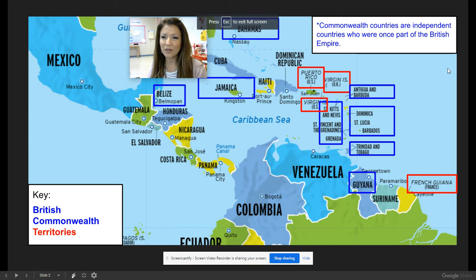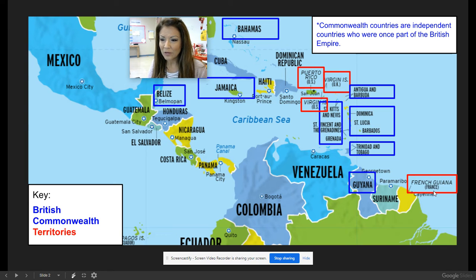All right, so if you look here, the Commonwealth countries are independent countries who were once part of the British Empire. So remember when we talked about King George, King James, King Edward, all these, they all colonized, right? They all took over certain areas. Now, at one time, the British Empire owned Belize, Jamaica, the Bahamas, Puerto Rico, Virgin Islands, Antigua. Okay, so these were part of the British Commonwealth.